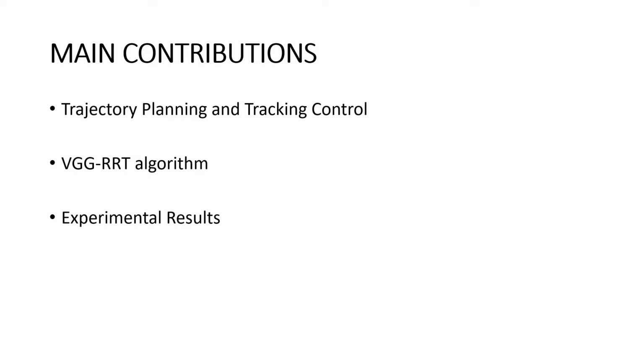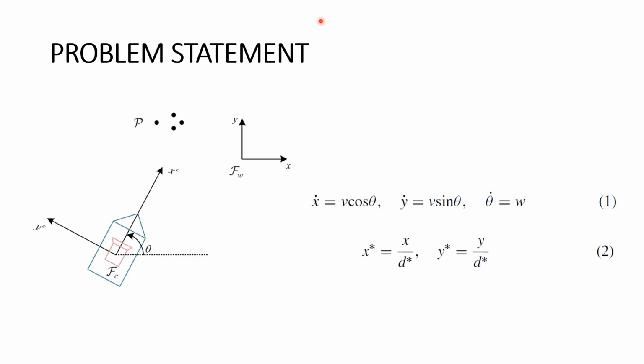Number two, a VGG RRT algorithm is designed for trajectory planning of the mobile robot visual servoing in presence of unknown image depth. And third, experimental results are provided to validate the effectiveness of the proposed approach. Now let's discuss the problem statement.